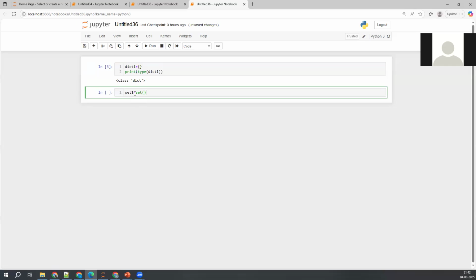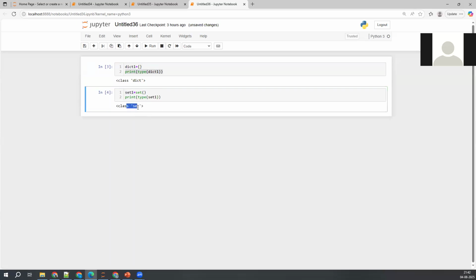An empty set we always need to create like this. If you want to print the data type of this one, check this. Set1, I'm just copy pasting here. Execute this. See, it is creating an empty set. So empty curly brackets always create a dictionary, not a set. Remember that point.